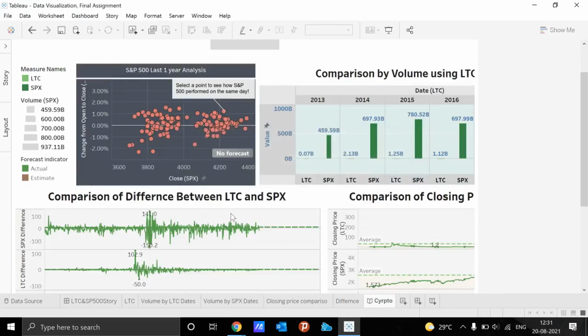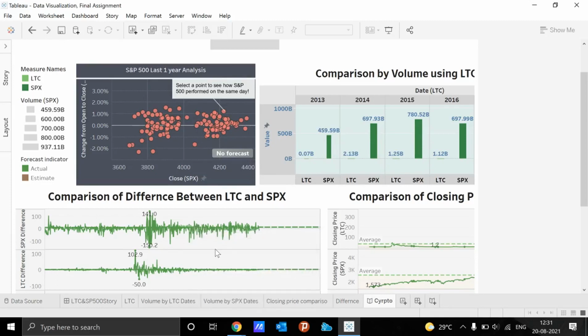Yes, so as you can see, this first graph indicates the volume in the change of the open and the closing price for the SP 500, and this one is the graph that I have explained.